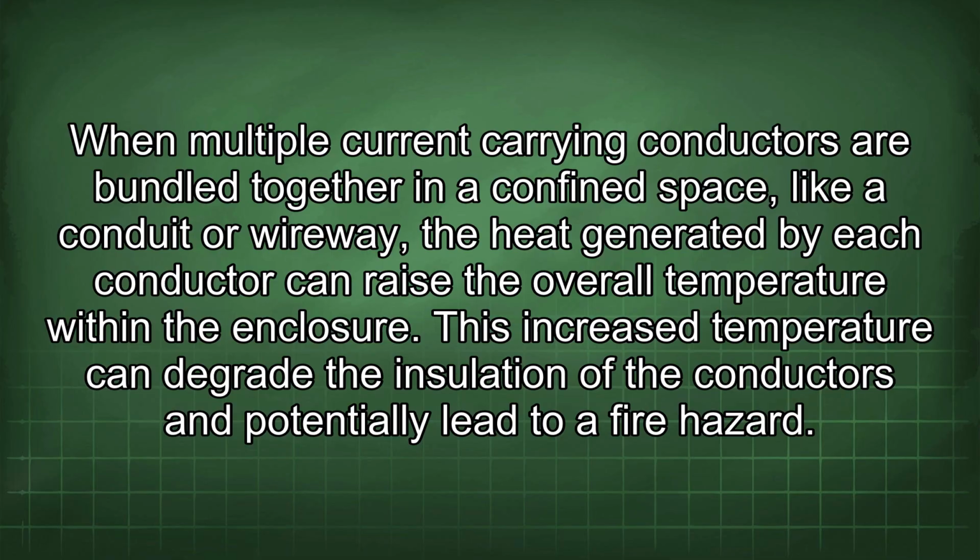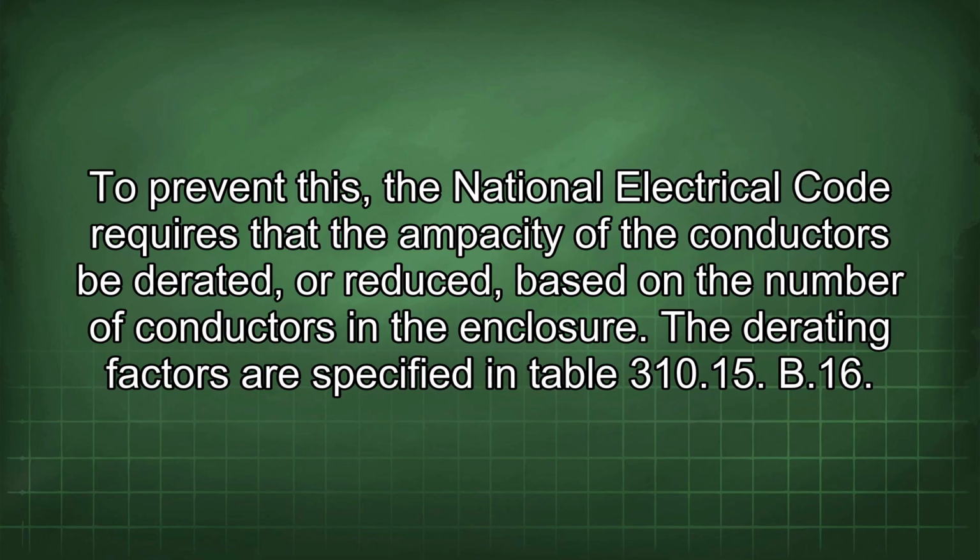This increased temperature can degrade the insulation of the conductors and potentially lead to a fire hazard. To prevent this, the National Electrical Code requires that the ampacity of the conductors be derated or reduced based on the number of conductors in the enclosure. The derating factors are specified in Table 310.15(B)(16).